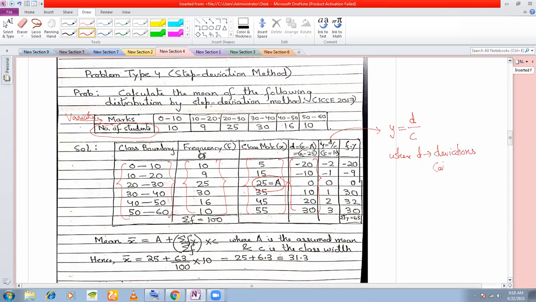These are called deviations about A because we are taking x minus A. Okay. And C is the class width. If you remember, I have discussed class width last year. What is the class width of each of these? 10, right? 0 to 10, 10 to 20. The class width here is 10. So what you are doing is dividing each deviation by 10, right? So therefore, what should be the first one?